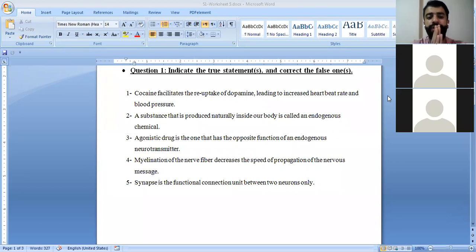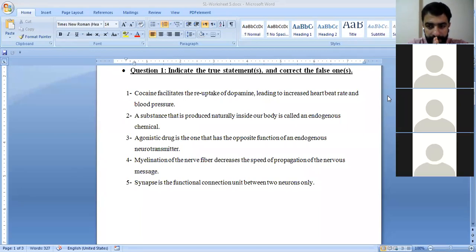Hassan Bawab, number 3. They said an agonistic drug is the one that has the opposite function of an endogenous neurotransmitter. What do you think? False. What's the correction? An agonistic drug is the one with the same function, or at least it enhances its function. So we can solve it in both ways, or we can change agonistic into antagonistic. Yes. Okay, thank you, Hassan.